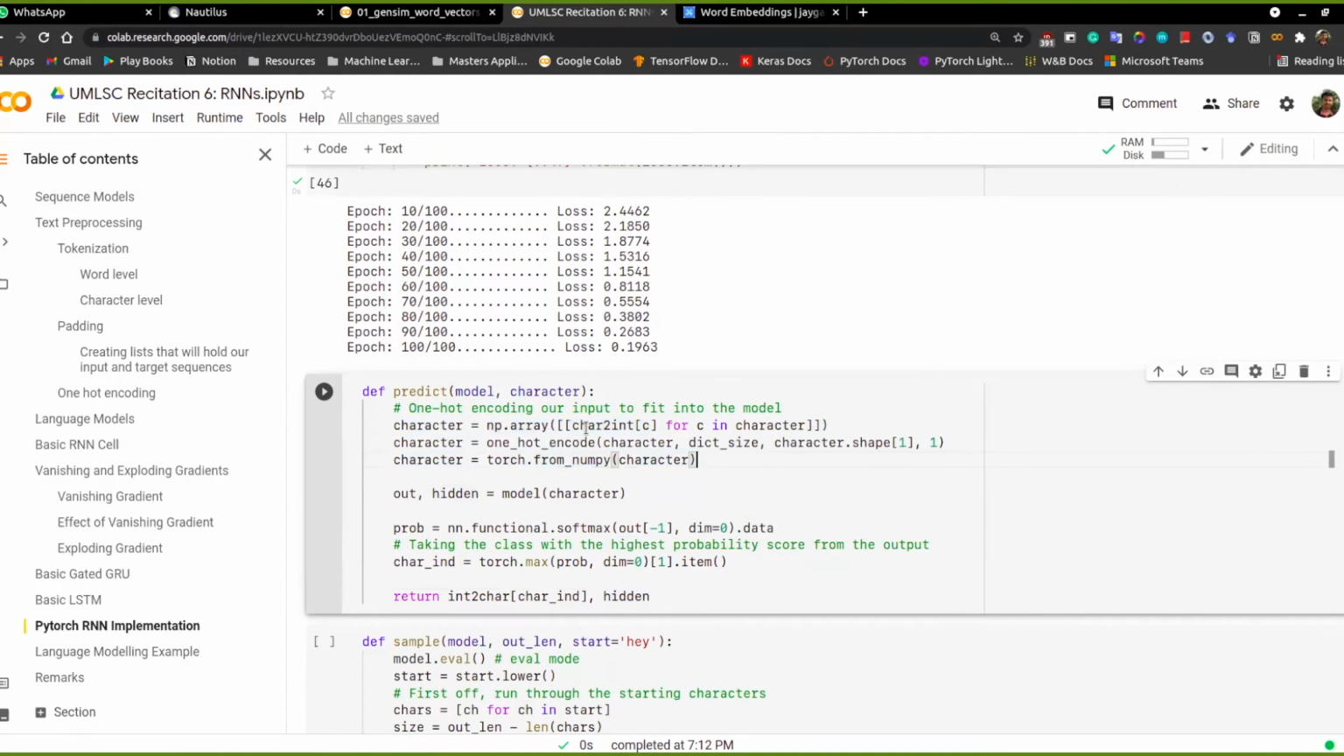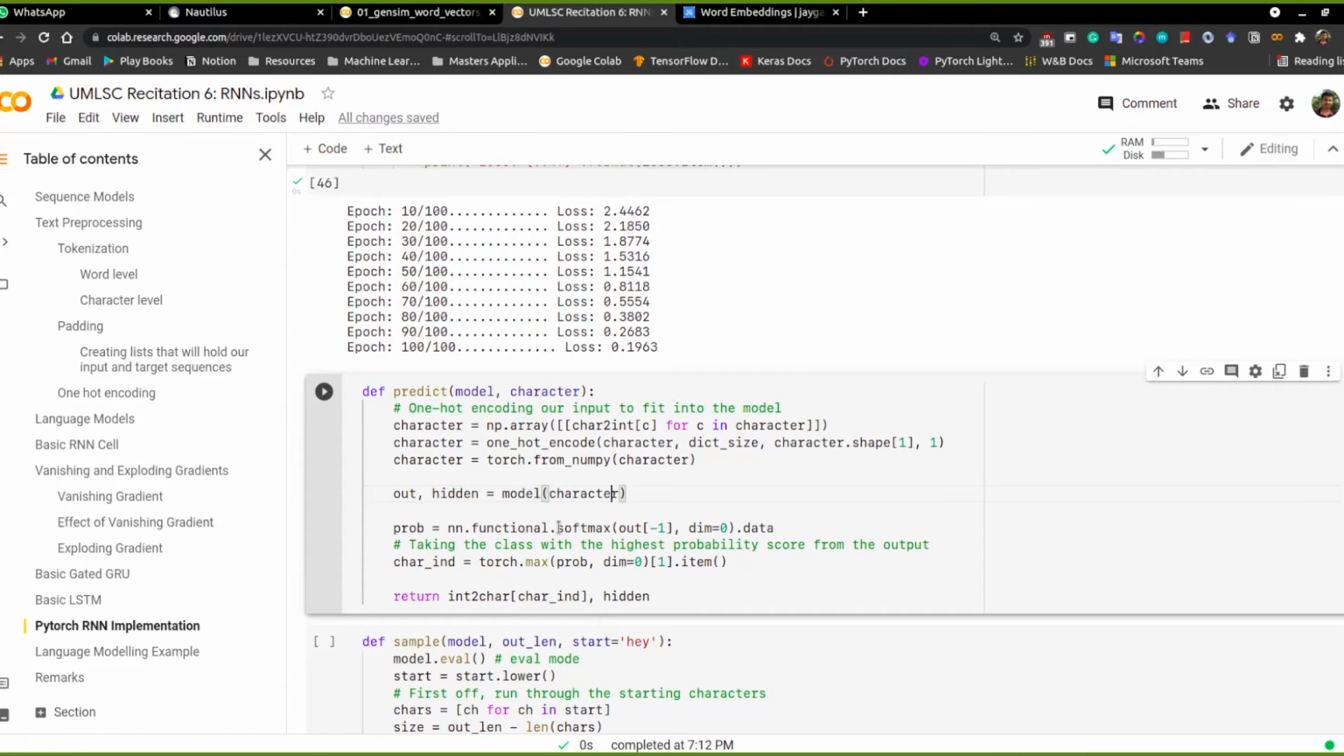We basically do the same thing. We first convert and map the character to an integer value. After that we get the one hot encoding of it, and then we convert it to a torch tensor and pass it to the model and get the output. The output here in this case is from nn.Linear, so it is just the logits that we have.